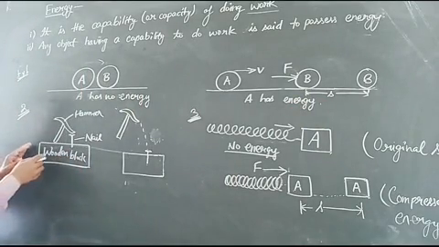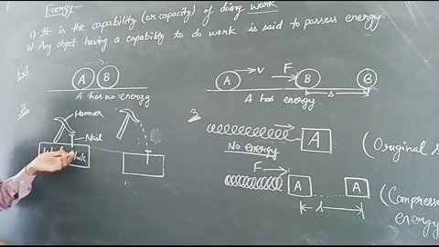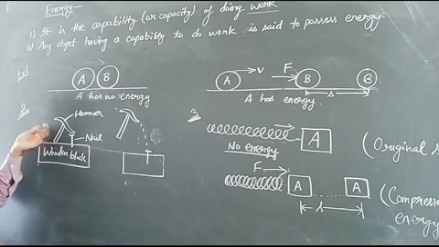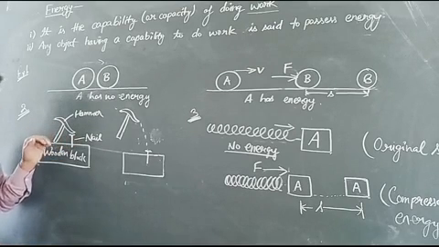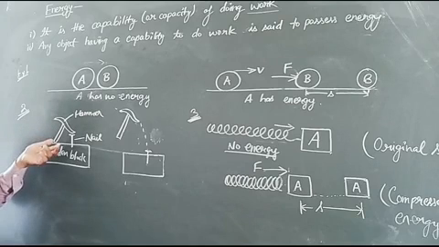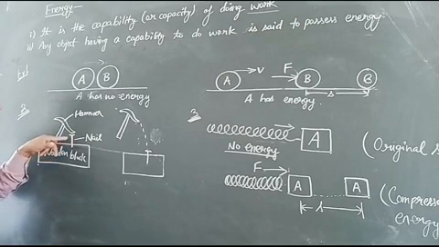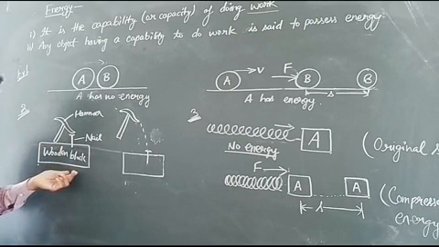Now let us see the second example. Here you can see that there is a wooden block with a nail placed in it, and there is also a hammer. What happens if we just place the hammer over the nail? In this situation, the hammer has no capability to displace the nail into the wooden block.